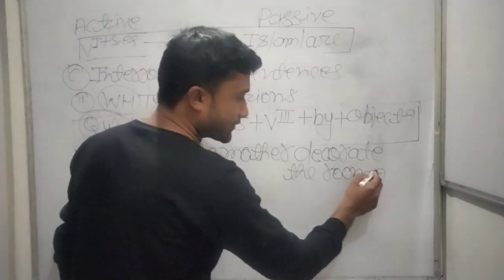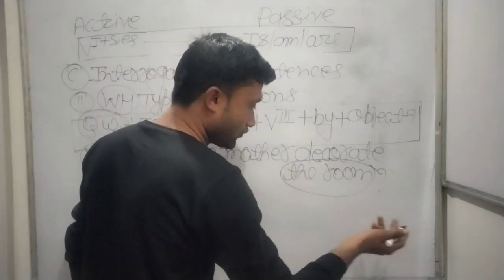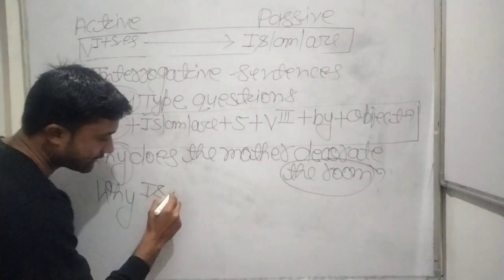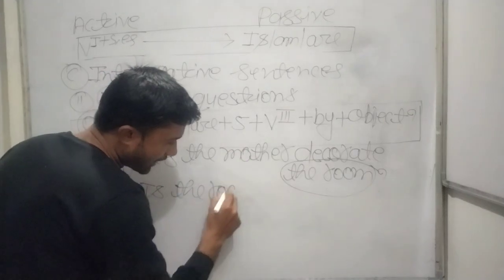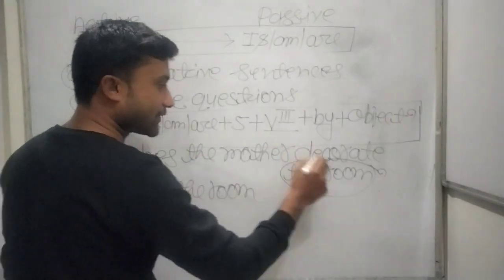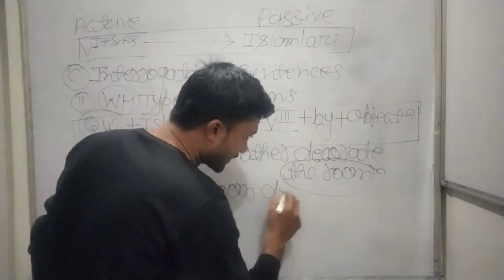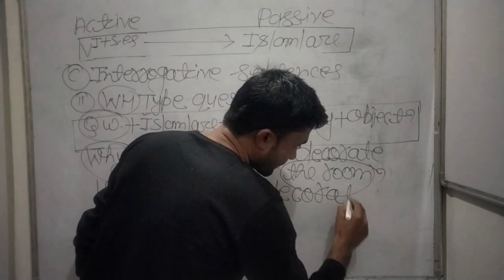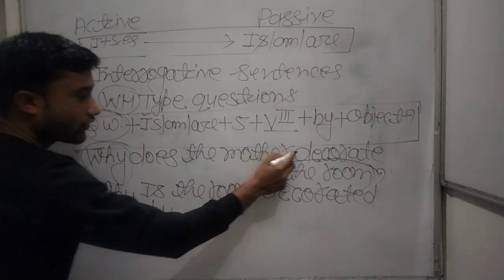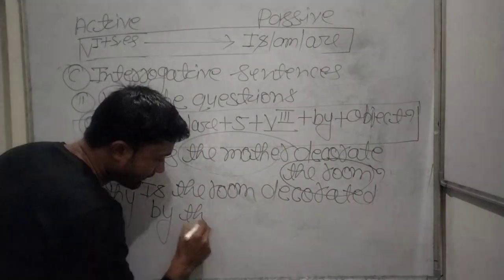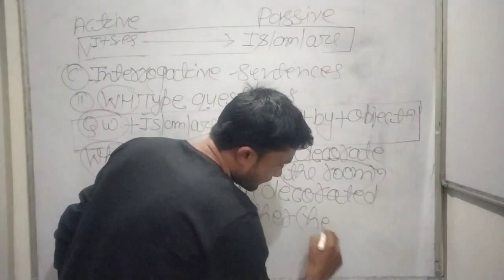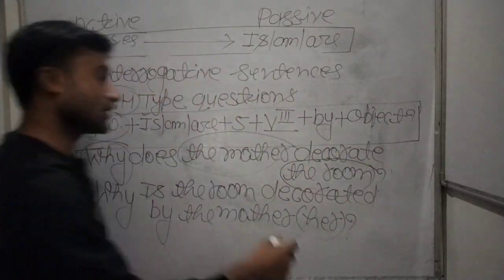So we have to see the subject. The object changes into subject. So the room, it means is. So why is the room, and then the third form of the verb decorate, which is decorated, and then by plus object, which is the mother. So by the mother, and here you can also use her. That is your passive voice.